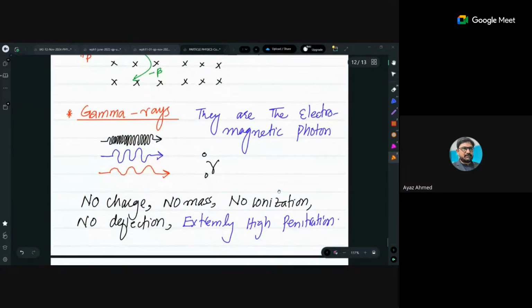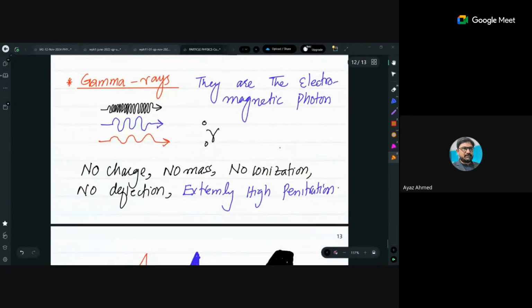So I have a small discussion about the gamma. Gamma radiations are basically photons. If you are asked what gamma rays are, they are actually electromagnetic photons. Remember this sentence. They are of different frequencies. They have no charge, no mass.